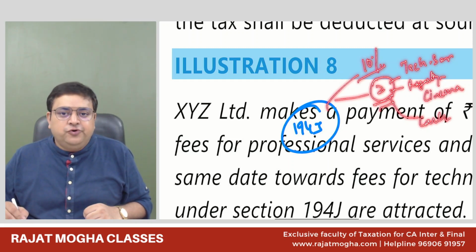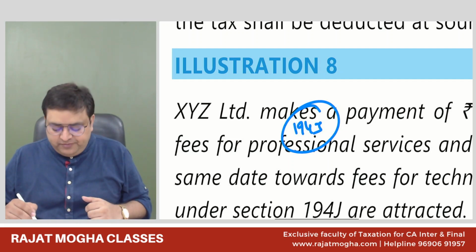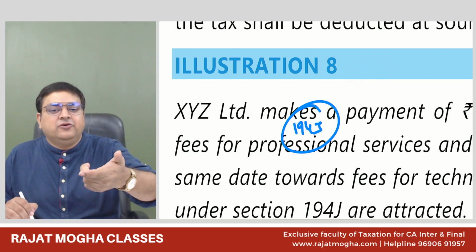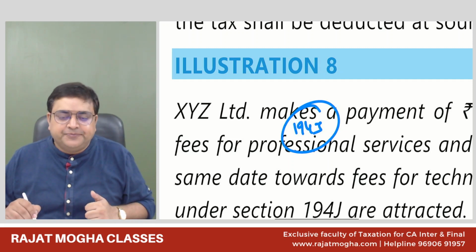Second thing which you should know, what is the threshold limit? If you are paying to someone up till 30,000 rupees, no TDS. But if you are paying to someone more than 30,000 rupees, then there will be a TDS of 10% or 2% as the case may be.